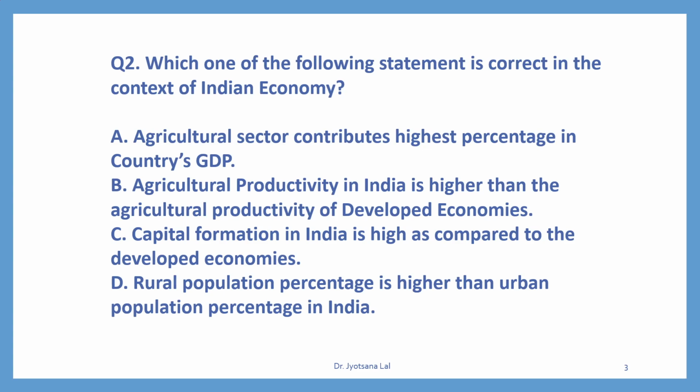No, this is also not the correct statement about Indian economy. Option D, rural population percentage is higher than urban population percentage in India. Yes, this is the correct statement regarding Indian economy because here rural population is more than the urban population.